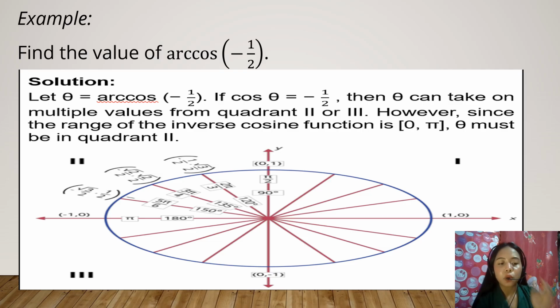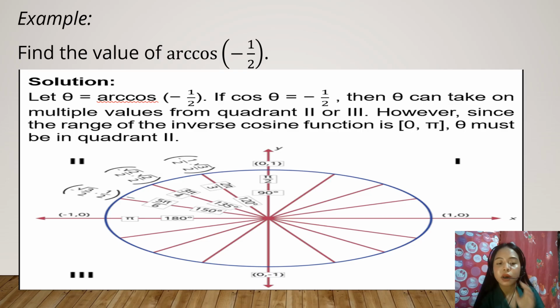Okay, so we know that cosine 60 degrees is equal to 1/2. Diba? Okay, so itry ninyo sa calculator, ang cosine 60 degrees is equal to 1/2. Okay, tama. So ang 60 degrees mao na siya ang reference angle.